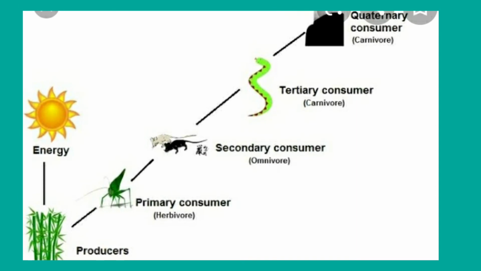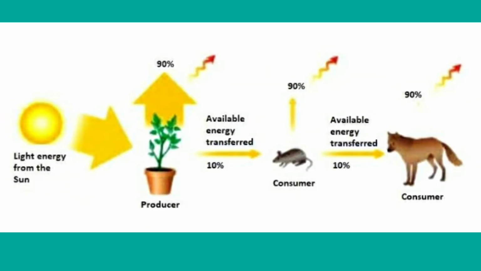For example, solar radiations which are trapped by the producers are carried on to the primary consumers, and then to the secondary consumers, and then tertiary consumers, and so on, children. So at each level there is a transfer where about 90% of energy is lost in the form of heat and never returns to the ecosystem, and only 10% of the total energy is available to the next trophic levels. You all understood, children? So here 90% of energy is lost, only 10% of energy is passed to the next trophic levels.